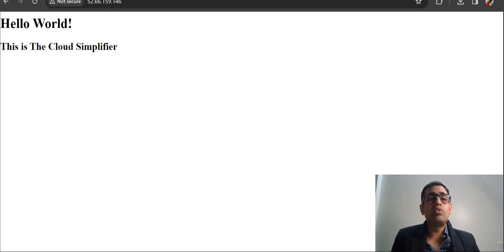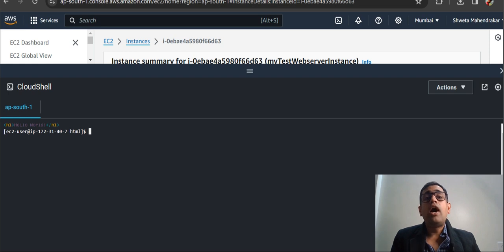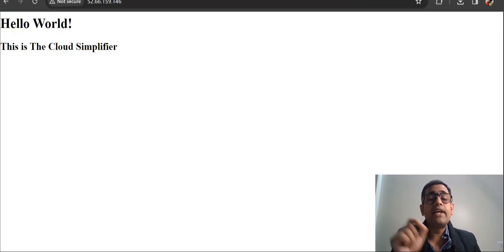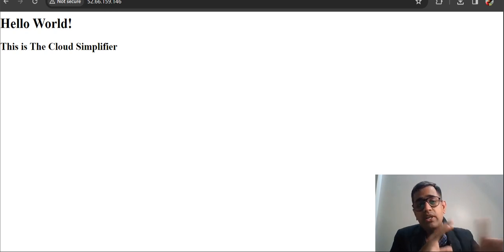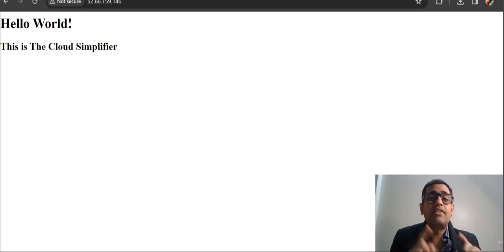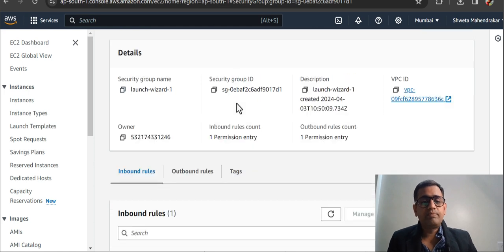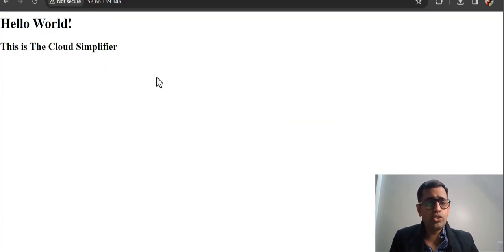So you can go to EC2 and create an Elastic IP and then associate that Elastic IP to this EC2 instance, so that whenever you restart the EC2 instance, the IP address does not change. Alright guys, that is what I wanted to show you.